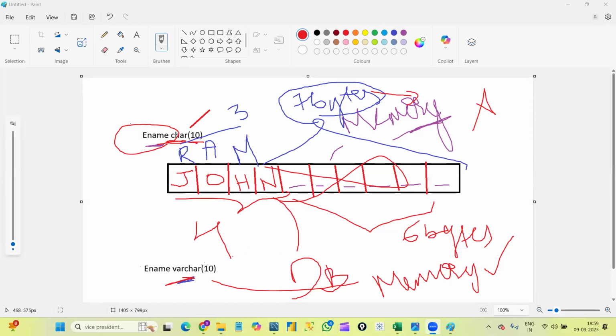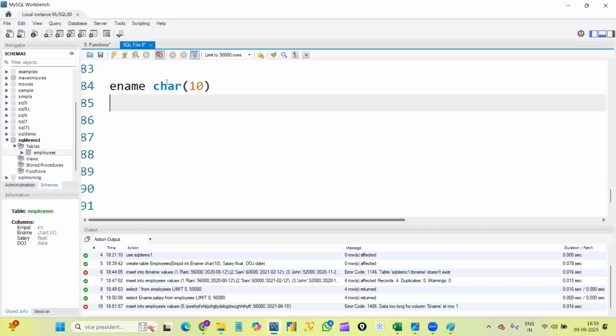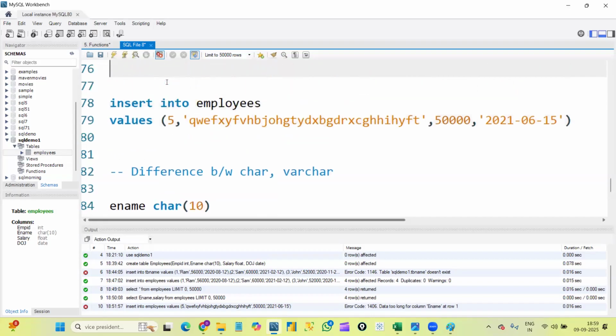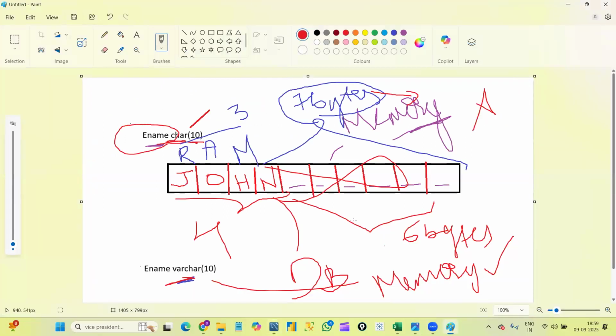So that is the reason in real time we will prefer to use varchar every time. Because in char we don't know how much data we want. Sometimes we are not sure how much data we are going to enter inside the table. So every time we will prefer to use varchar only, so that how much data is required, that much will be used for that column. The remaining bytes of memory will be given back to the database so that memory won't be wasted.